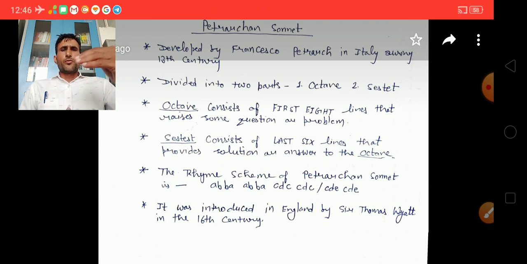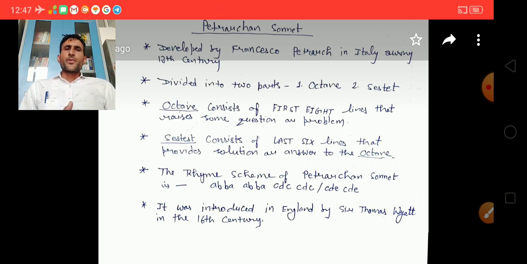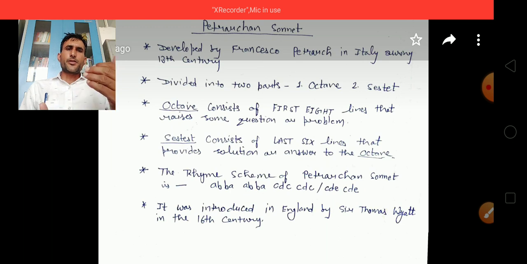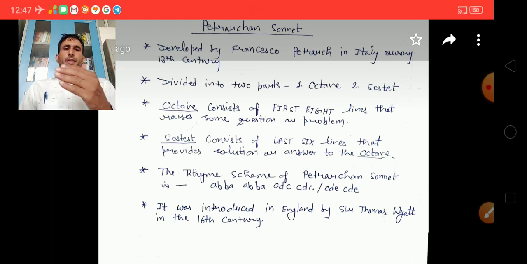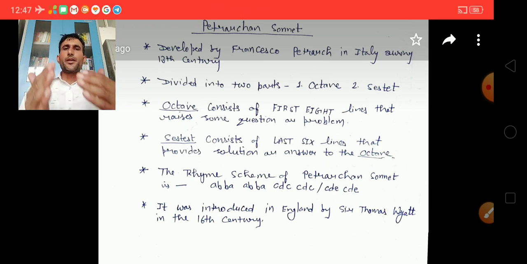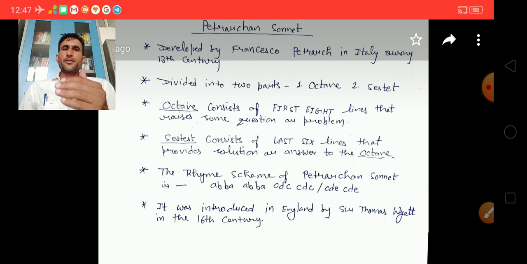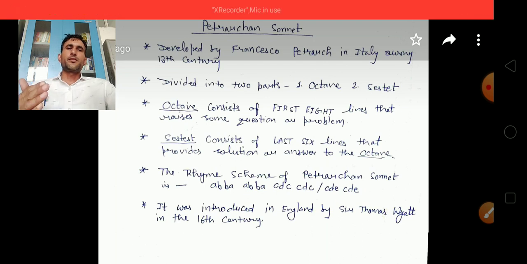We know that a sonnet has a rhyme scheme. So the Petrarchan sonnet has a set, definite rhyme scheme. The rhyme scheme of the Petrarchan sonnet is ABBA, ABBA, that is the octave, and then CDC, CDC, that is the sestet, or with some variation, CDE, CDE.